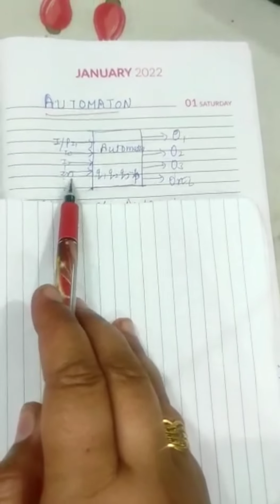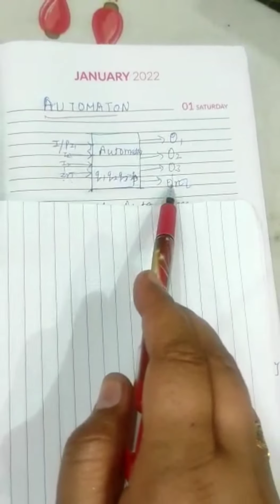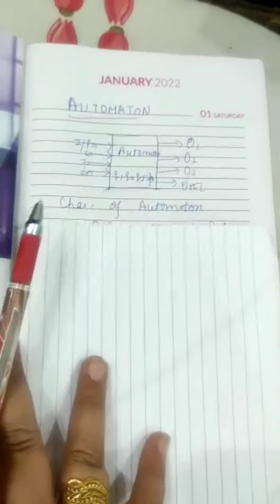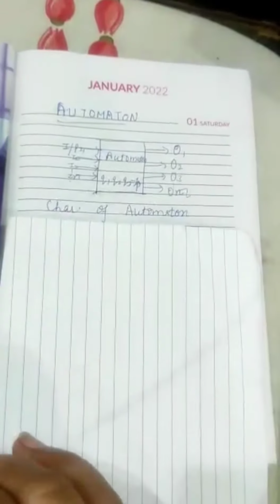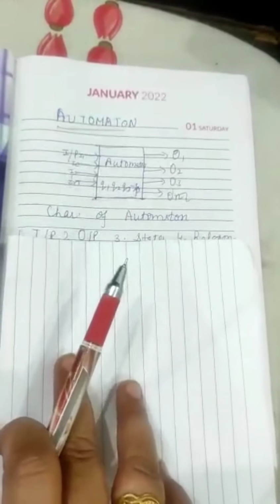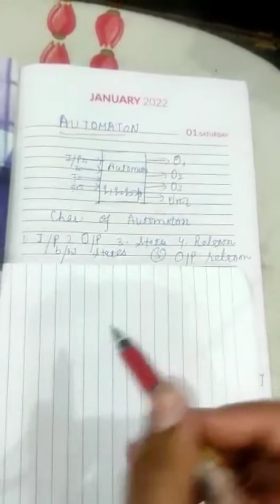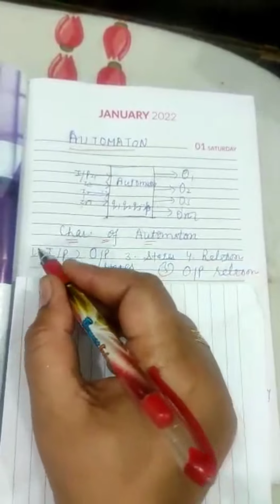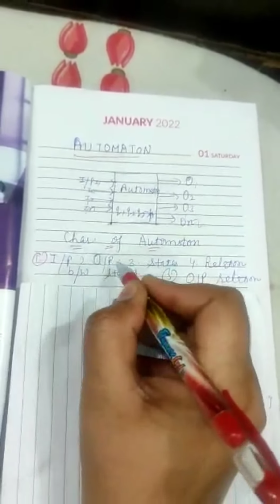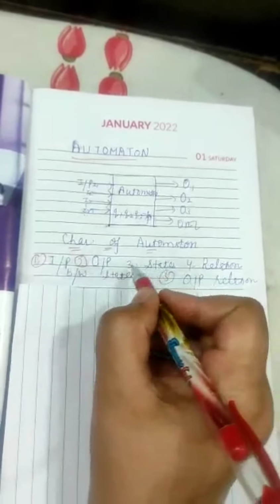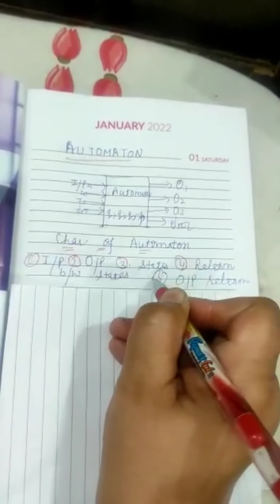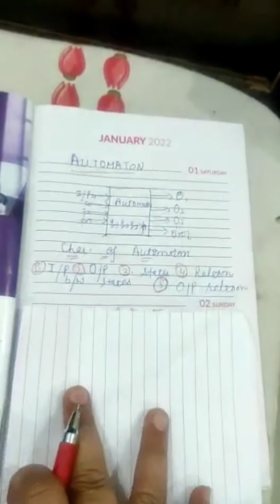Like that, each and every automatic machine has a number of inputs, and based on those inputs there are different outputs, and from input to output there are a number of different stages. And each automata machine has different characteristics. The first one is input, second one is output, third one is state, fourth one is relation between the states, and fifth one is output relation.